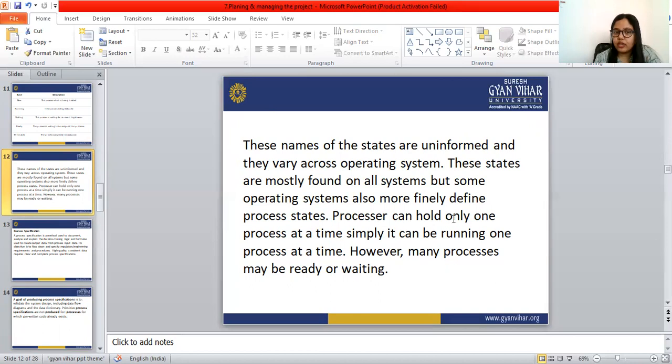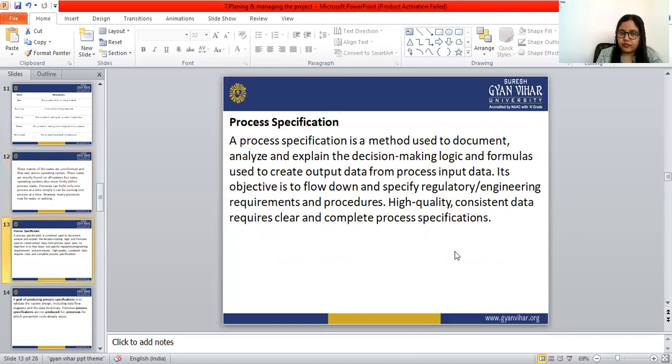A processor can run only one process at a time. Simply, it can be running one process at a time. However, many processes may be ready or waiting.